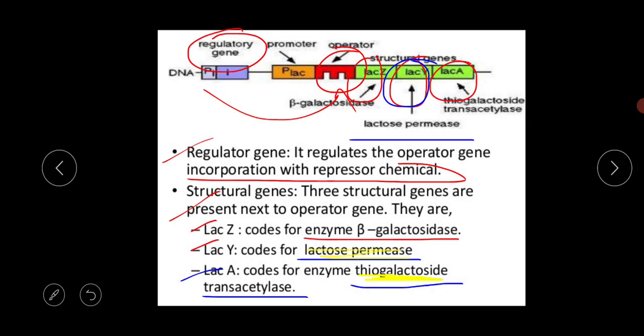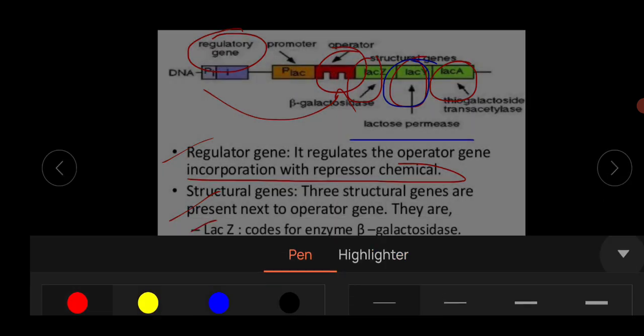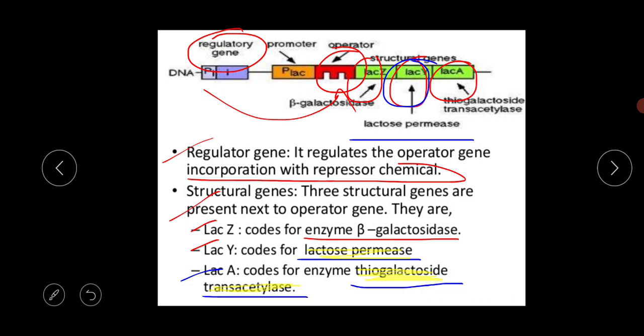During your exam you have to remember and mention properly all those enzyme names. If you forget them, or if you write any wrong information, you will get simply 0. So you have to remember all the enzyme names properly. I am repeating this structural gene portion again because it is important.